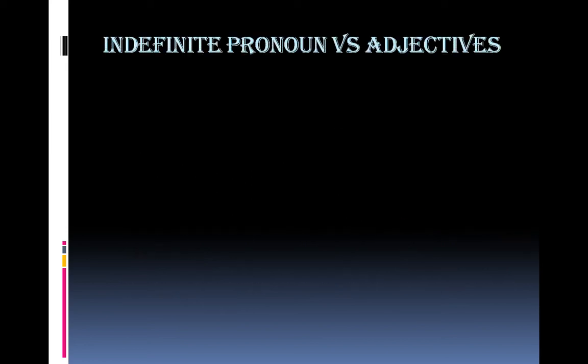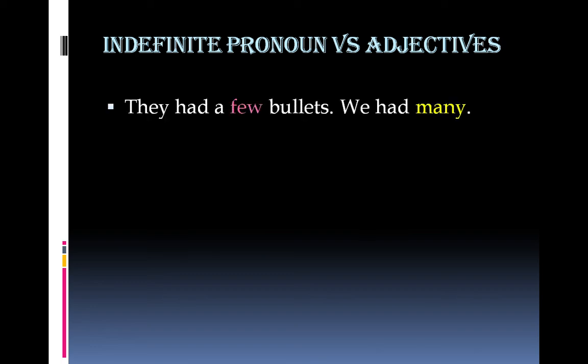Let's see how these words are used sometimes as pronouns and sometimes as adjectives. We need to keep just one point in our mind, that whenever these words come with nouns, they'll be adjectives, because in such cases, they'll be functioning as noun modifiers. They'll be modifying those nouns. Whenever the noun has been omitted but understood, we'll call them pronouns, because in such cases, they'll have taken the place of that noun. Let's see how.